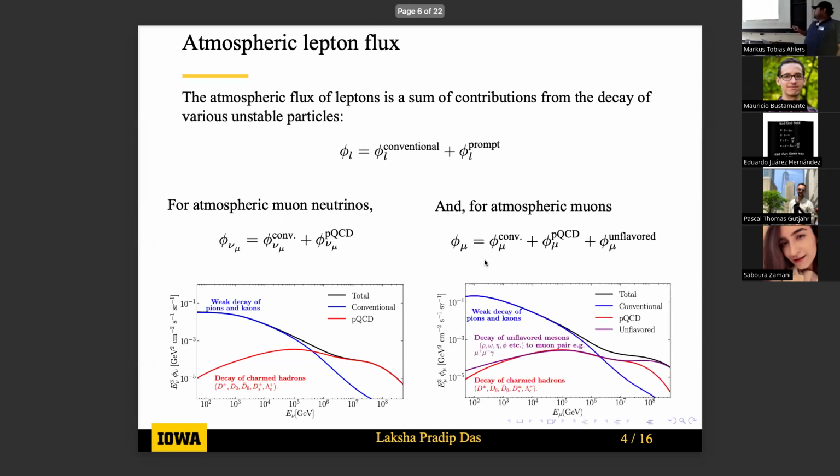For muons, we have a conventional part, a perturbative QCD part, but we also have an additional unflavored part, which is from the electromagnetic decay of unflavored mesons to muon pairs. For example, we have the eta meson, which can decay to a mu plus mu minus pair along with a gamma.